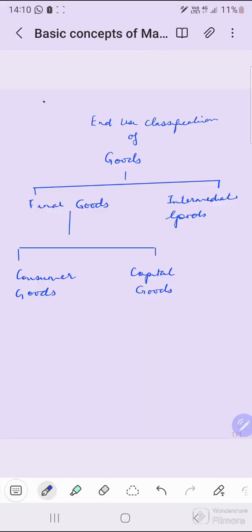Our next topic is to understand the end use classification of goods, under which we can classify these goods into two categories. The first one is final goods. The second one is intermediate goods. Final goods we can again classify as consumer goods and capital goods. We'll be understanding the features of final goods and intermediate goods first, and then we will be understanding what consumer goods are and how they are different from capital goods.